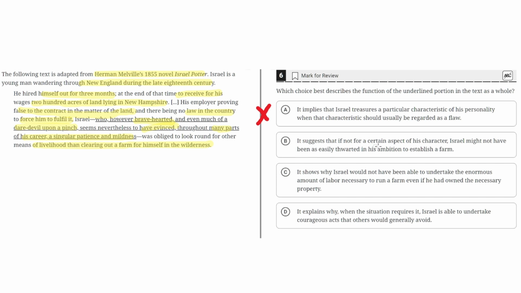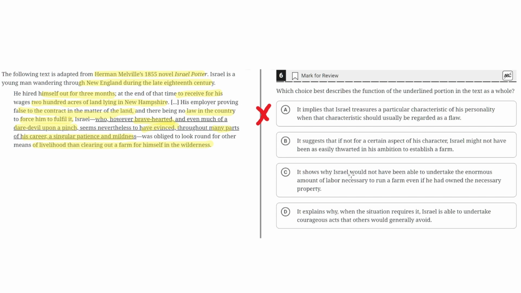B. It suggests that if not for a certain aspect of his character, Israel might not have been as easily thwarted in his ambition to establish a farm. This seems to be the correct answer because this is represented in the text, where Israel was cheated with his land that he deserved, and he accepted this defeat and decided to look for another way to obtain a farm. So B seems to be the correct answer.